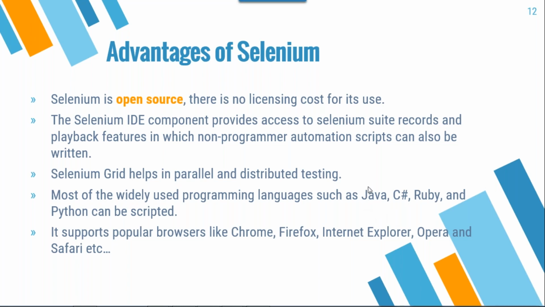If you are good in Java, you can use Selenium with Java. If you are good in C Sharp, you can use it with C Sharp. If you are good in Ruby, you can use that. It supports all major popular browsers like Chrome, Firefox, Internet Explorer, Opera, and Safari. Now people are using Edge Chrome. There is no IE, they stopped IE also, so we never see IE now. We'll see Edge Chrome only. Okay, so these are the advantages.